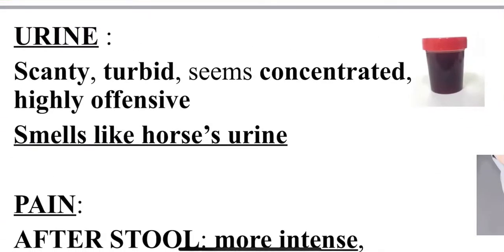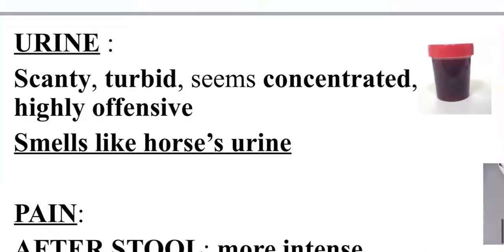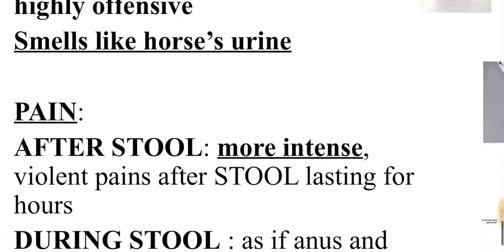Urine is scanty, that is less in quantity, turbid, seems concentrated, highly offensive. It smells like horse urine. So guys, the urine you have to remember very characteristic is the smell of the urine of nitric acid patient is similar to that of horse's urine. The urine is going to be scanty, turbid, concentrated and offensive.